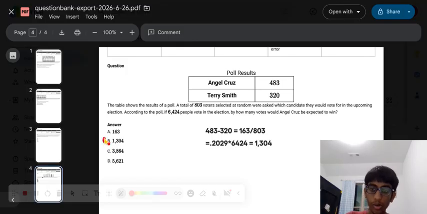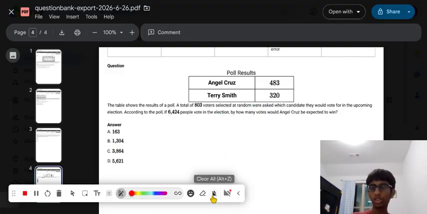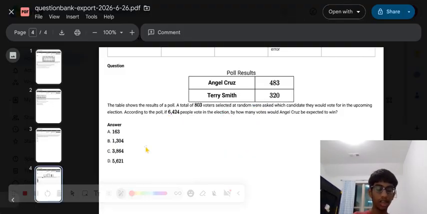Of course, another way you could have done it is by calculating the votes that Angel Cruz would have won with the total population of 6,424, then doing the same for Terry Smith and subtracting them. But I find this method is quite a bit simpler and saves you a lot of time in your calculations. Just by doing this, you can save a lot of time in your SAT and move on to questions that are more difficult, or you can just progress more quickly.